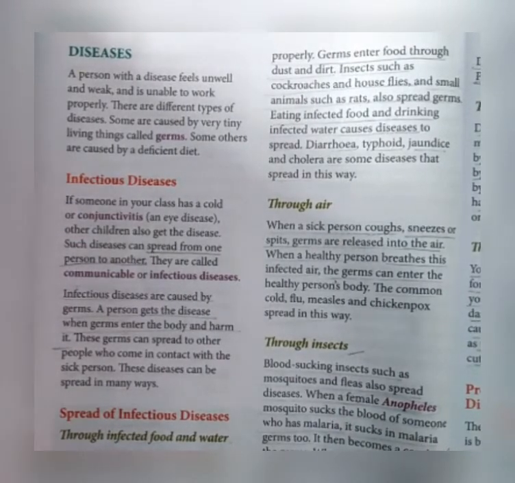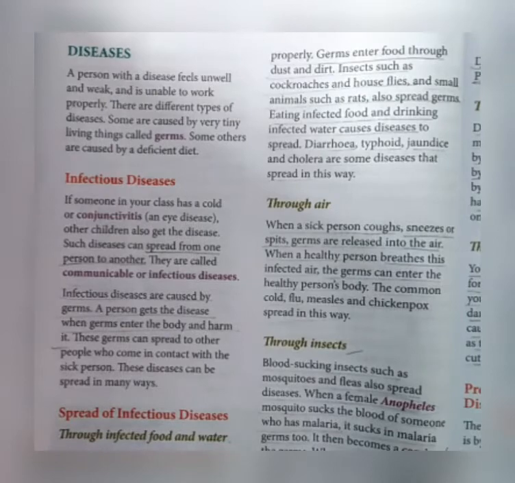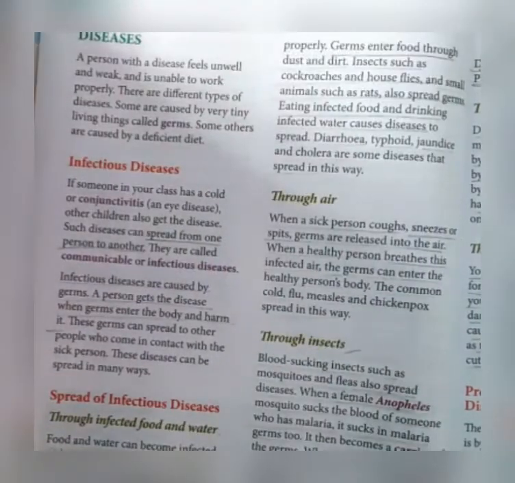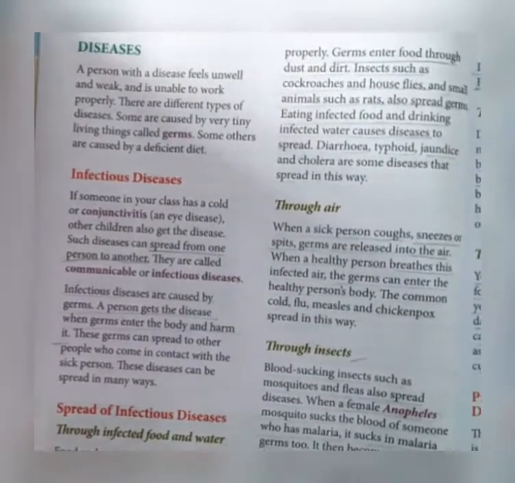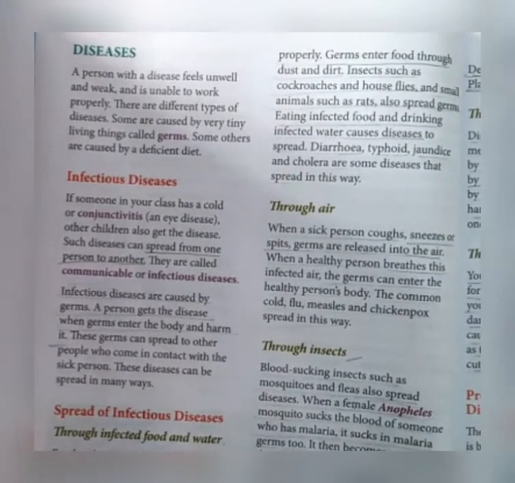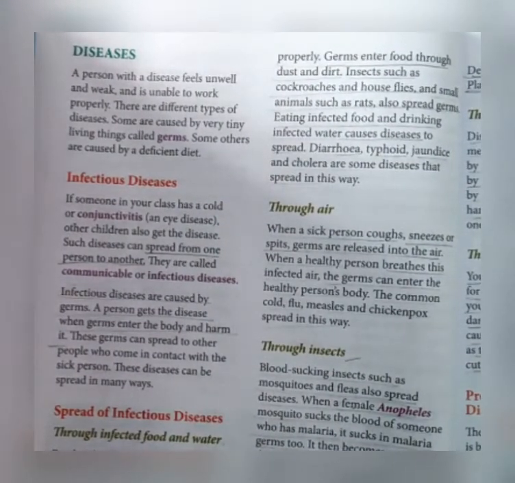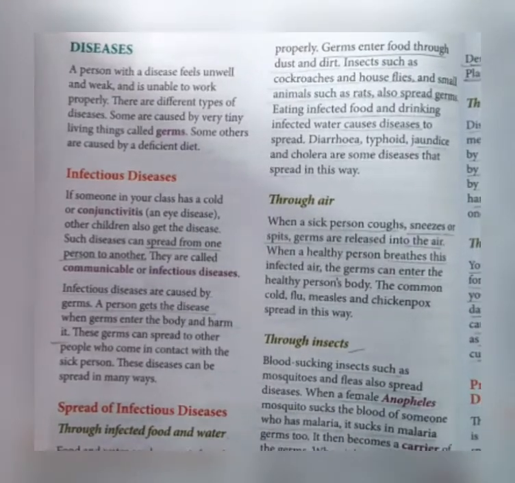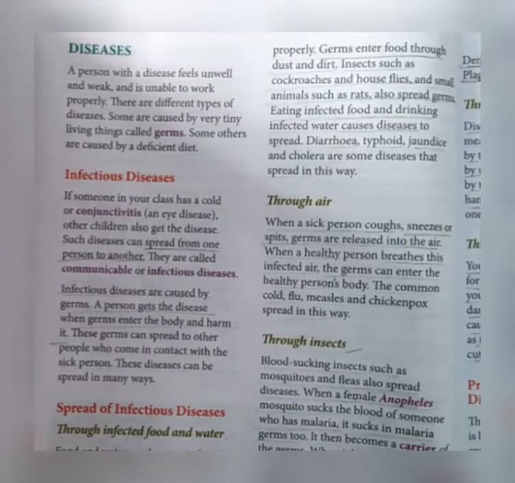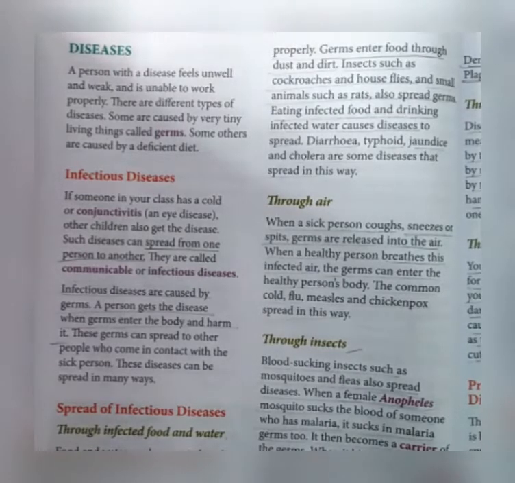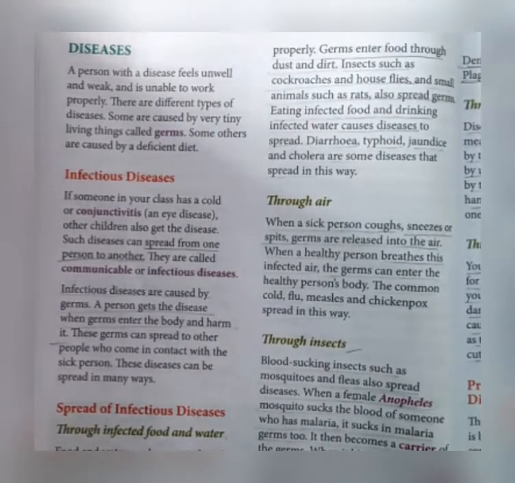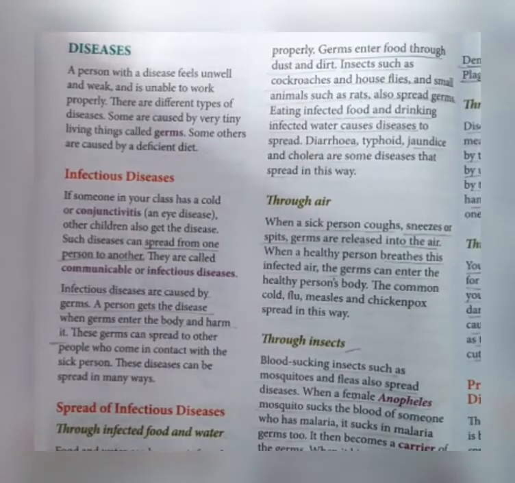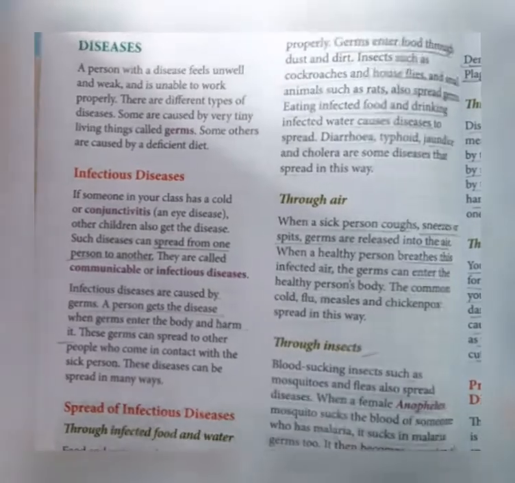Today we will discuss the last topic of chapter number 1, that is diseases and their types. When a person suffers from some kind of disease, his or her body becomes very weak and he is unable to work properly. There are two main types of diseases. The first one is infectious disease and the second one is non-infectious disease. Today we will learn about infectious diseases.